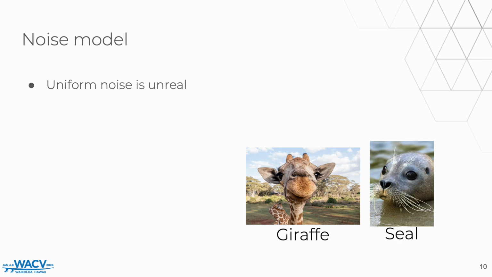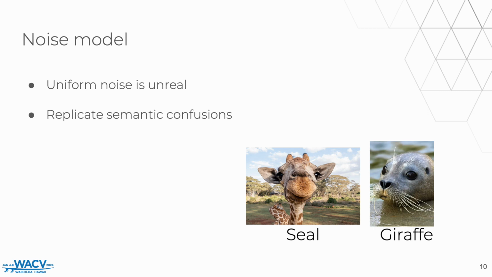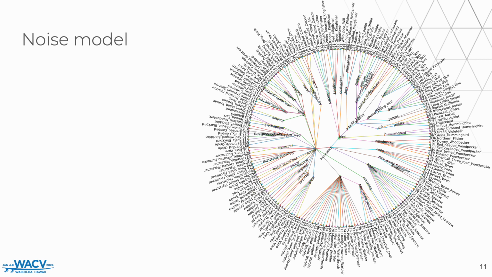If we want to inject noise to the example animal dataset, this noise model could swap the classes of giraffe and seal. However, we are interested in replicating semantic confusions, so that the performance that we report on the corrupted dataset is as close as possible to the one we would achieve in a dataset with real annotation errors. To do that, we compute a class hierarchy using WordNet, which provides a semantic relation between class names. This is how the class name hierarchy looks for the CUB dataset.